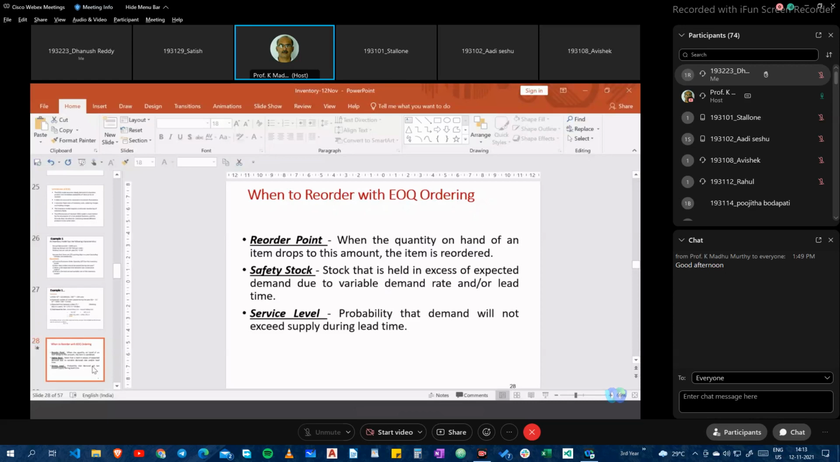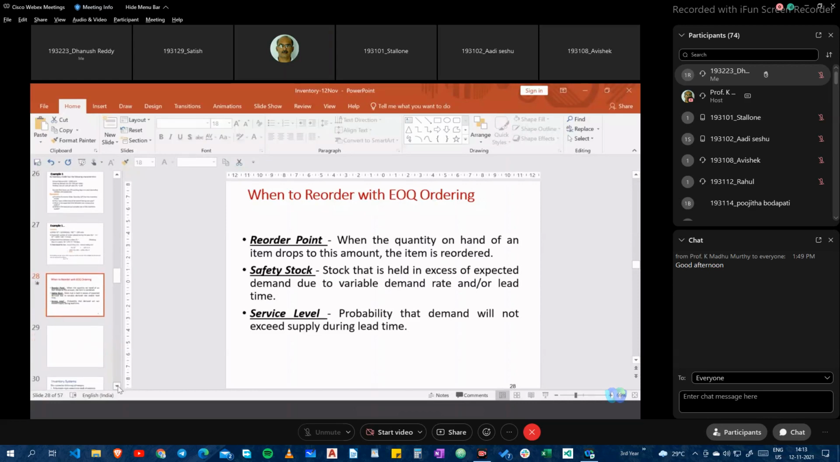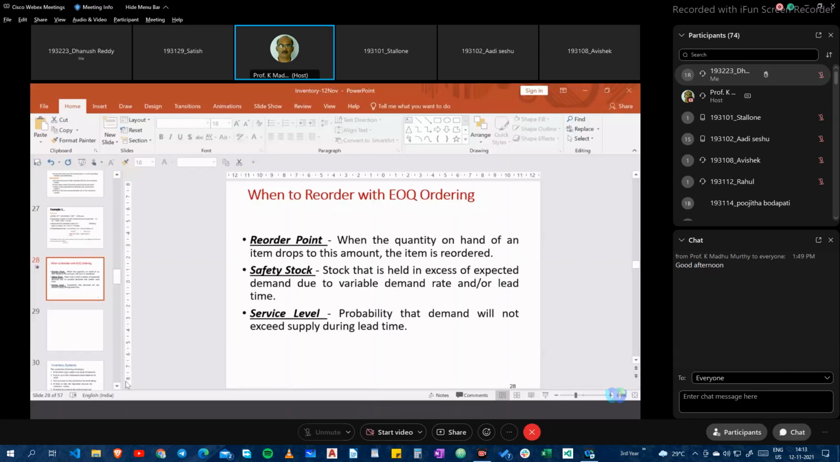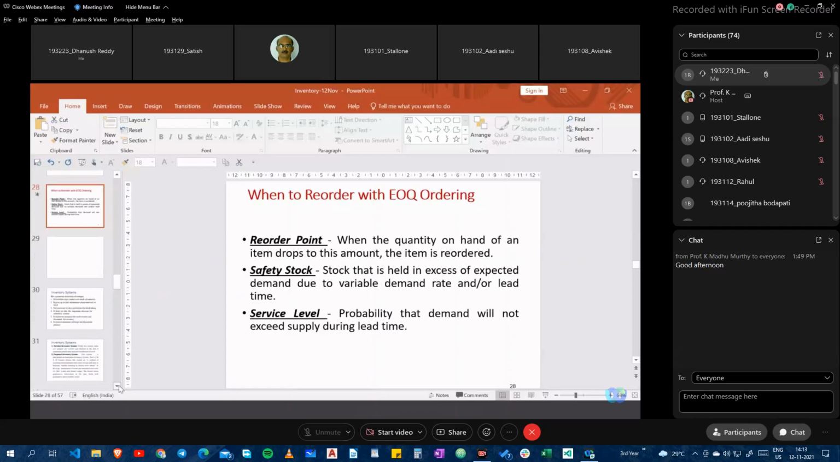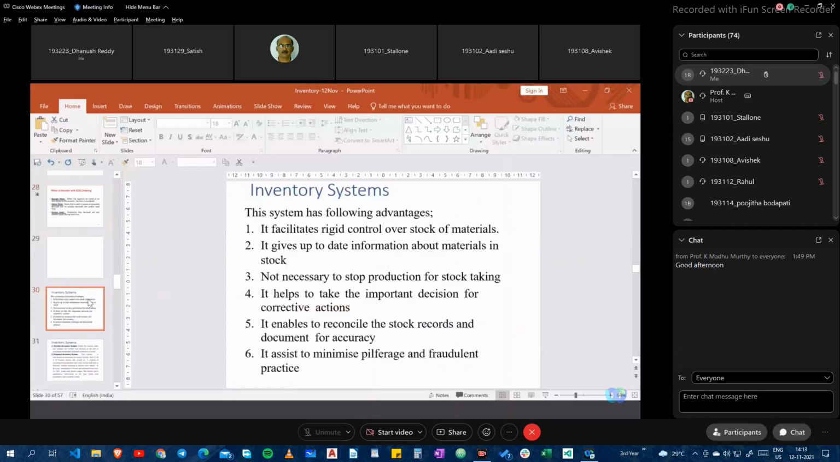So let me try to show you one other. Let me, yeah. This inventory system, we will come back to later, okay? Please keep in mind. Let me make use of the time that I have now.